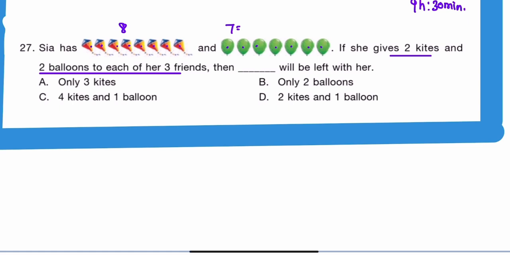And she gives 2 kites to 3 friends. It means she gave 6 kites. So the remaining value is 2. And balloons, 2 balloons to each of her 3 friends. It means she gave 6. So the remaining value is 1. So 2 kites and 1 balloon. Option D is the correct option.